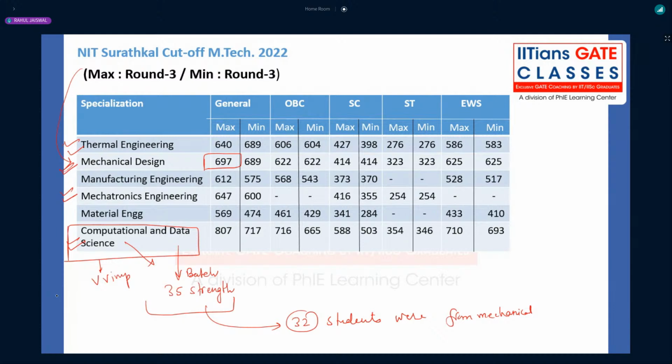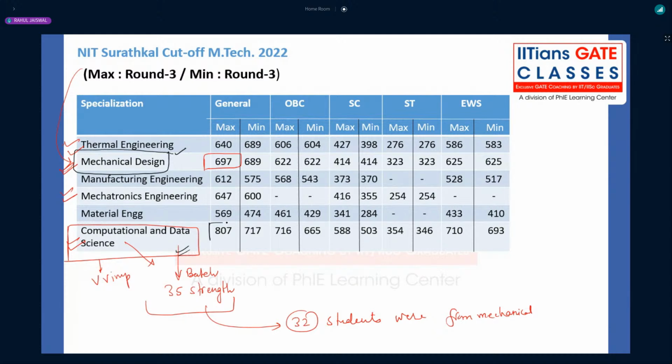So if you are selecting NIT Suratkal, seeing what the trend has been going on for the past 3 years after COVID and after the booming of computer science, artificial intelligence and data science, I would be selecting that. If you can take the risk of machine design or whatever the design is there, you can select, but select the computational and data science. But it is not again very easy to get that.